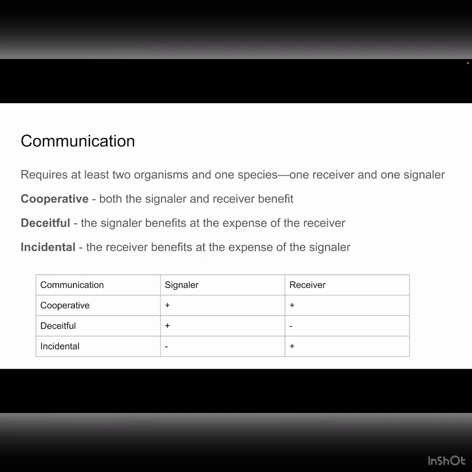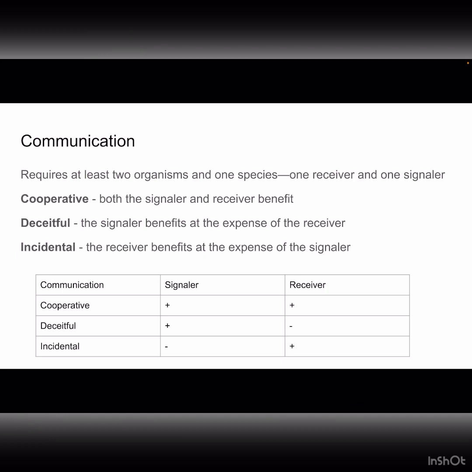Communication can involve heterospecifics, and often does, but the only real requirements are that there are at least 2 organisms and at least 1 species. After all, you can't really have an organism without having a species. Now, there are 3 types of communication: cooperative, deceitful, and incidental.